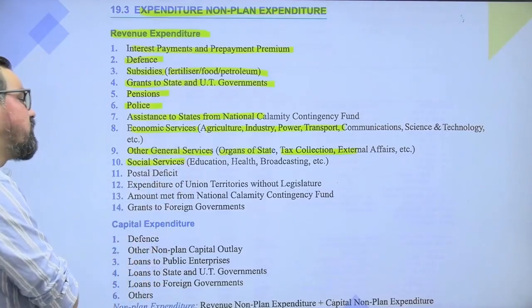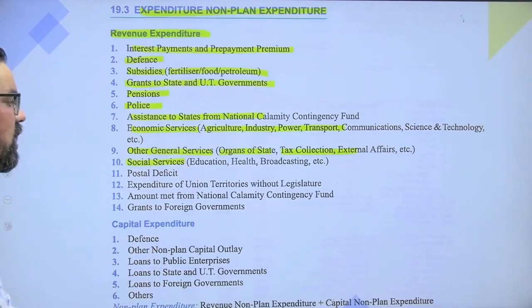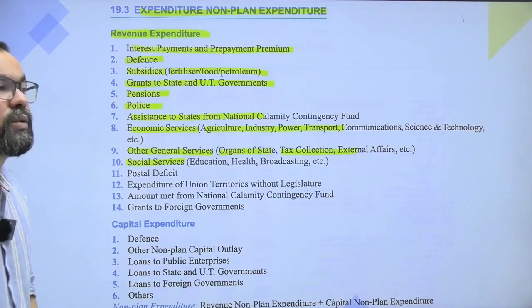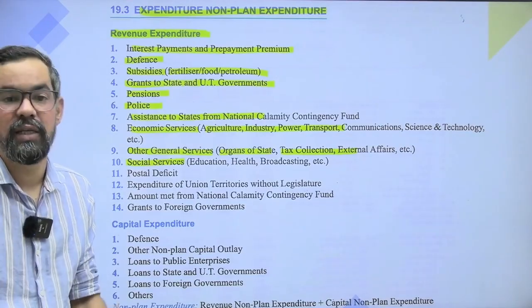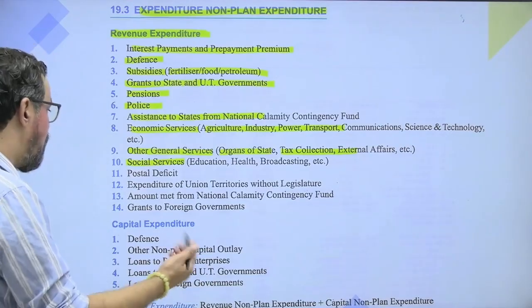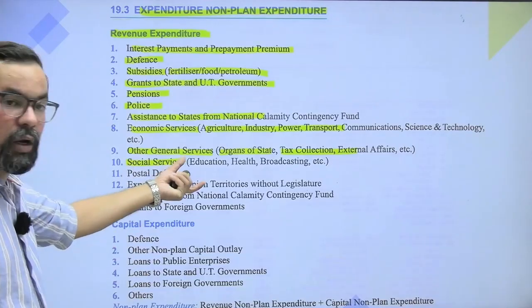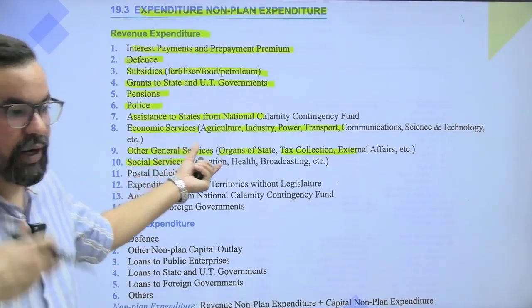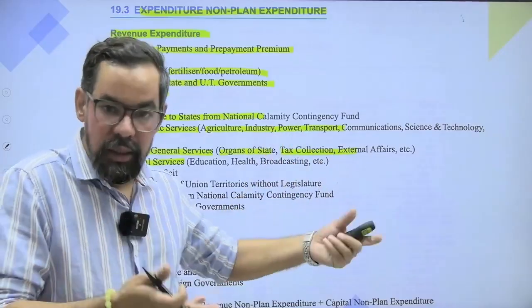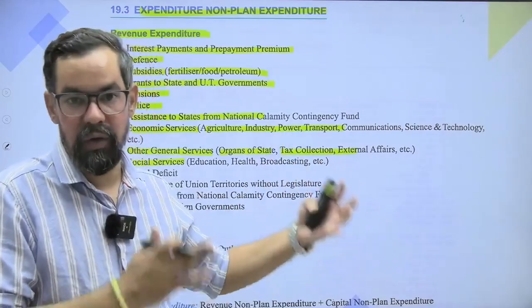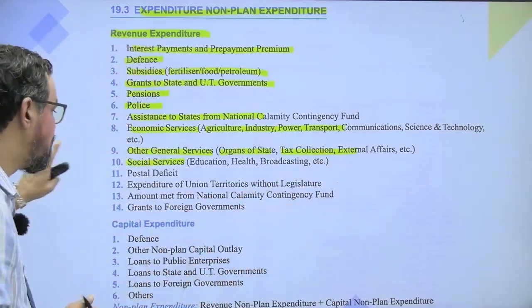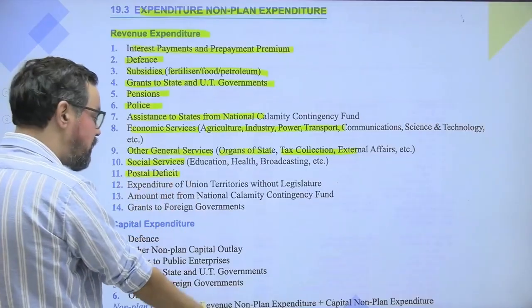Social services like education, healthcare, broadcasting, where government provides some subsidies, and it can be for free also. So if government is providing free education, there are expenses involved at the government side.